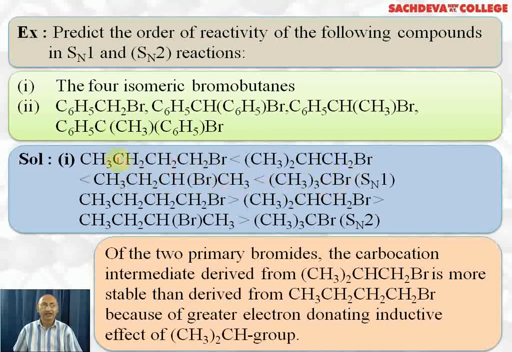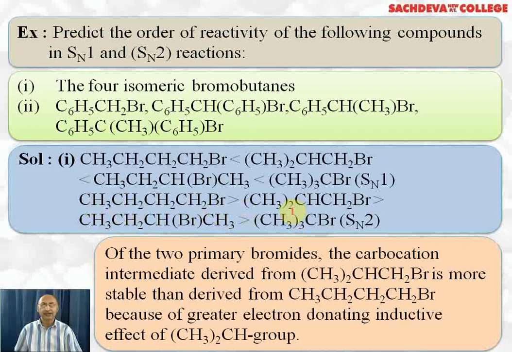The reason is that a primary carbocation or normal butyl carbocation is least stable. Isobutyl carbocation is slightly more stable. Secondary butyl carbocation is more stable, and tertiary butyl carbocation is most stable. In case of SN2 mechanism, 1-bromobutane will be most reactive because it offers least steric hindrance.